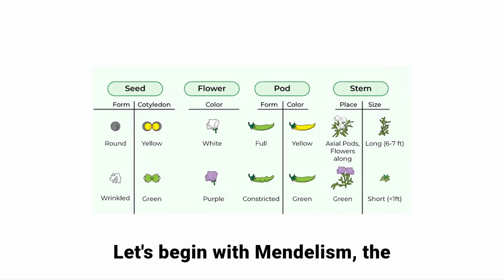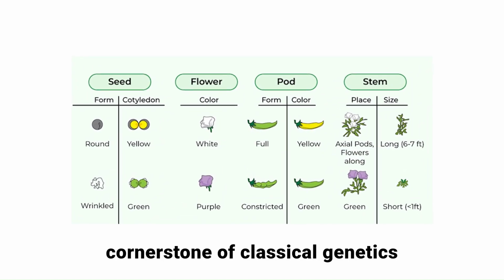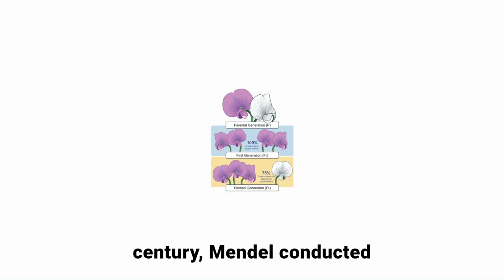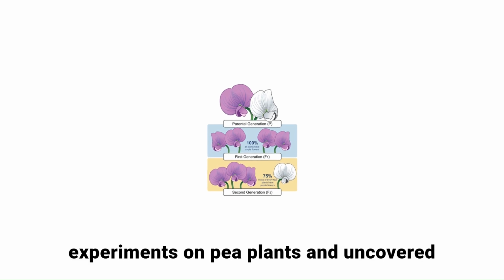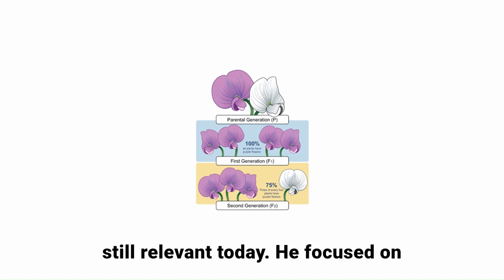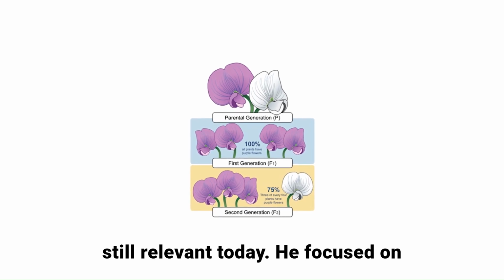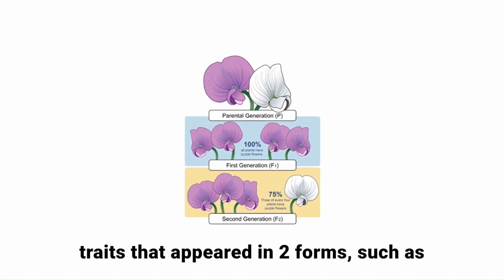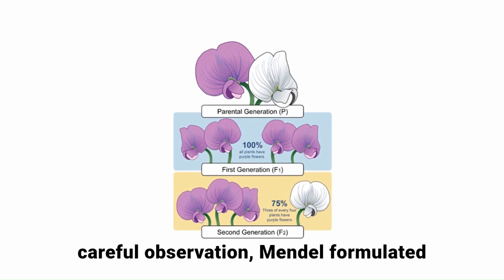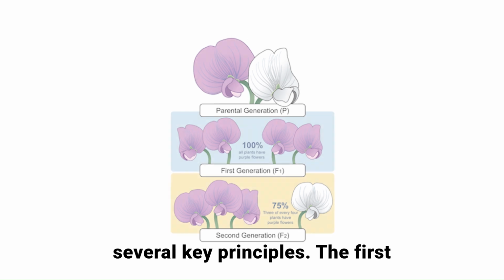Let's begin with Mendelism, the cornerstone of classical genetics, discovered by Gregor Mendel in the 19th century. Mendel conducted experiments on pea plants and uncovered the basic laws of inheritance, which are still relevant today. He focused on traits that appeared in two forms, such as flower color or seed shape, and through careful observation, Mendel formulated several key principles.